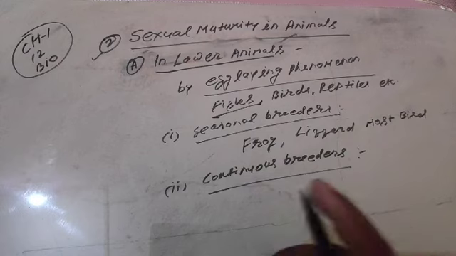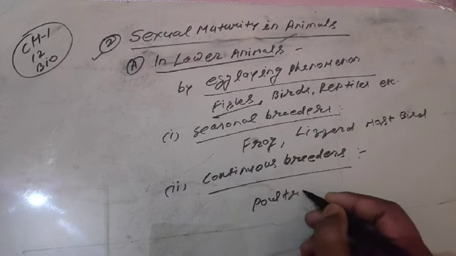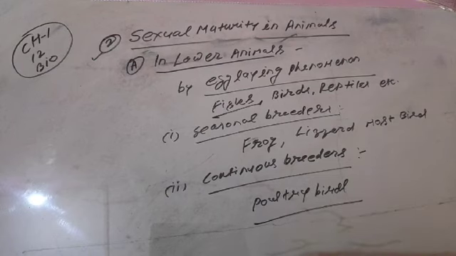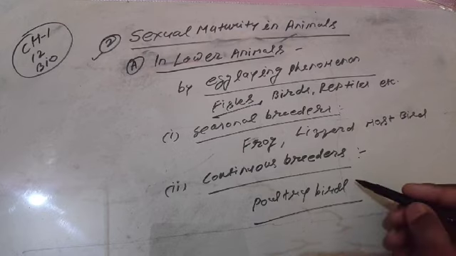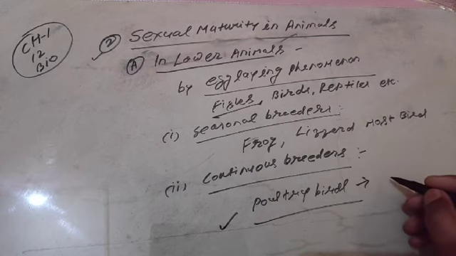Now for an example, poultry birds. What are poultry birds? The hen, ostrich, and some ducks are kept in poultry farms for commercial exploitation. So the reason for continuous breeding in poultry farms is their commercial exploitation.